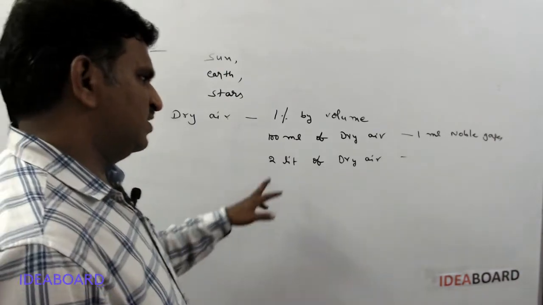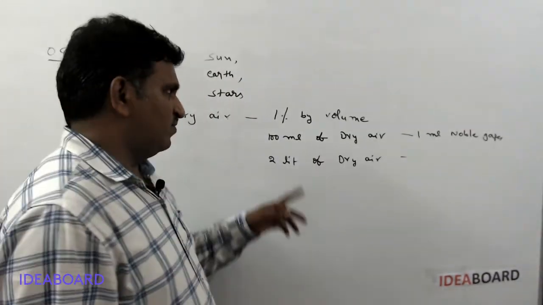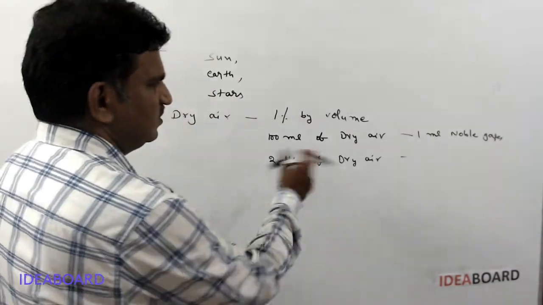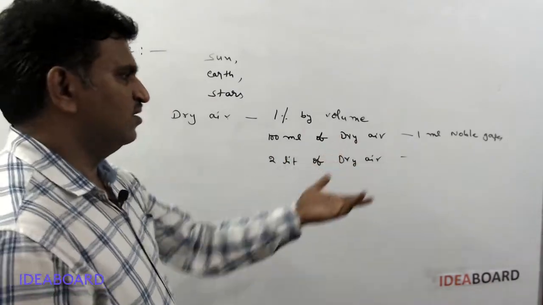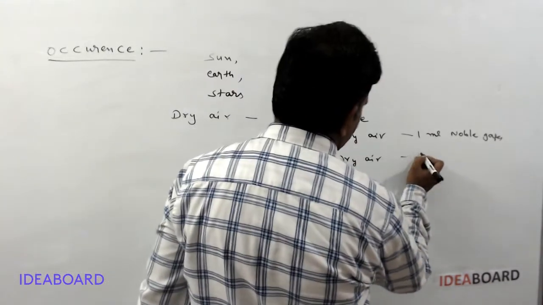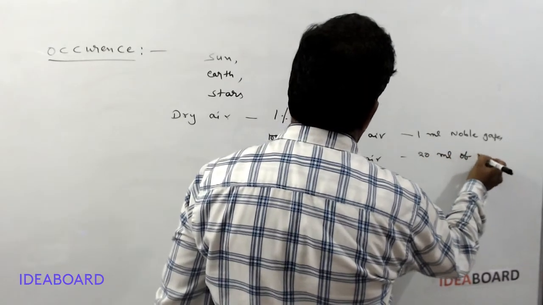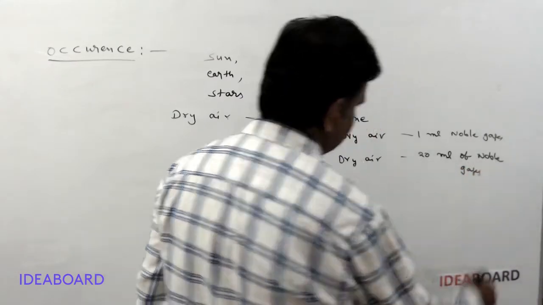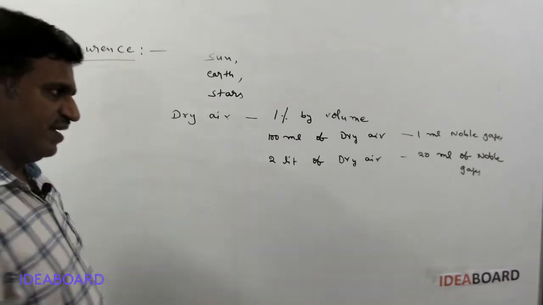If 2 liters of dry air is present, 1% by volume means 100 ml has 1 ml noble gases. 2 liters means how much? 1 liter means 10 ml, 2 liters means 20 ml. So 20 ml of noble gases are present in atmospheric dry air.